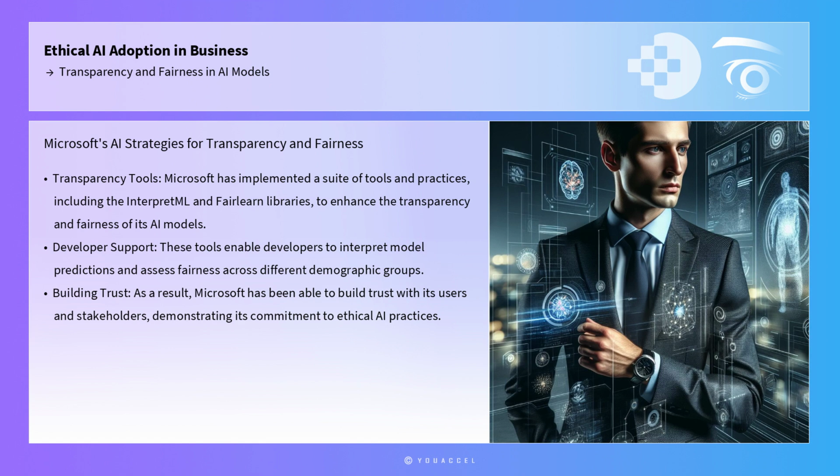To illustrate the effectiveness of these strategies, consider the case of Microsoft, which has made significant strides in promoting transparency and fairness within its AI systems. Microsoft has implemented a suite of tools and practices, including the InterpretML and Fairlearn libraries, to enhance the transparency and fairness of its AI models. These tools enable developers to interpret model predictions and assess fairness across different demographic groups, ensuring that Microsoft's AI systems operate equitably and transparently. As a result, Microsoft has been able to build trust with its users and stakeholders, demonstrating its commitment to ethical AI practices.